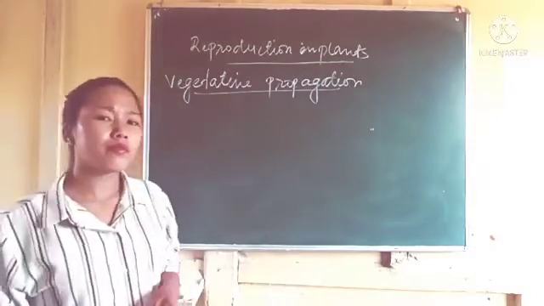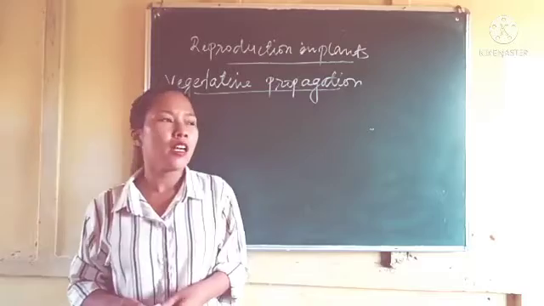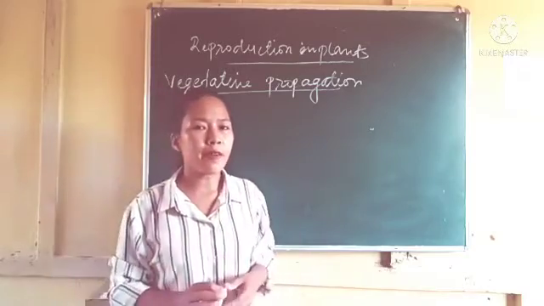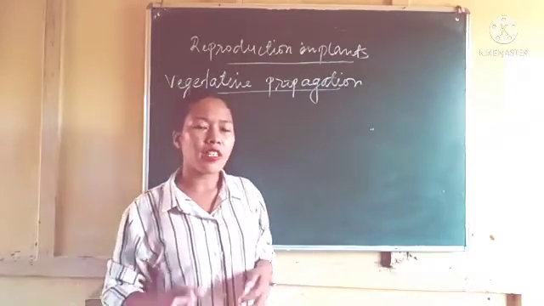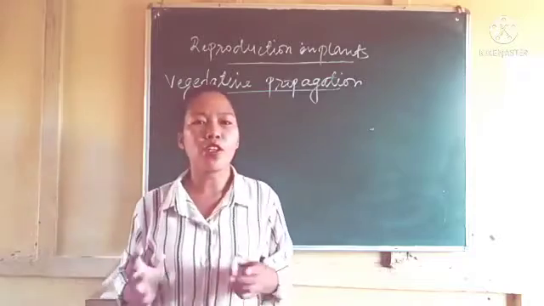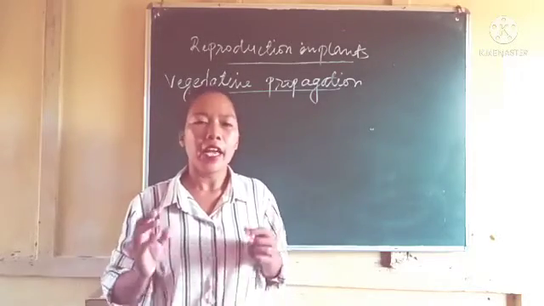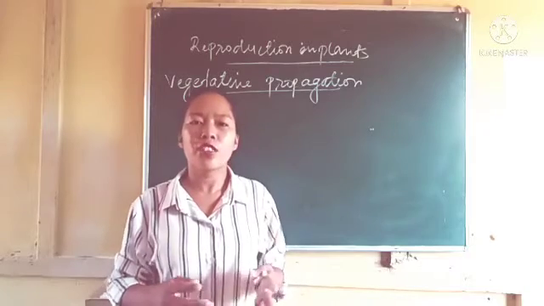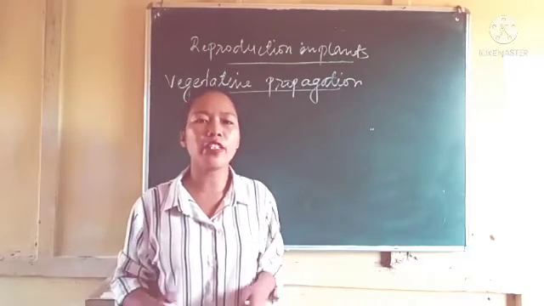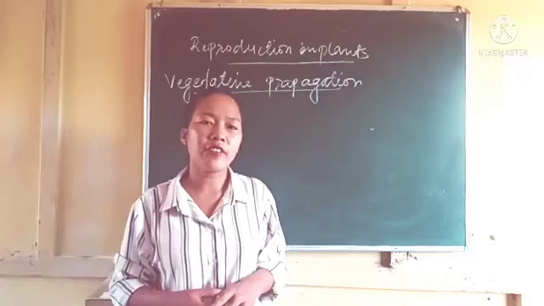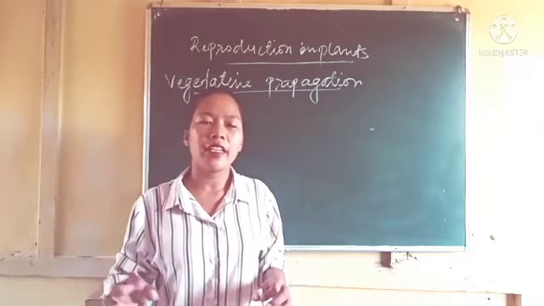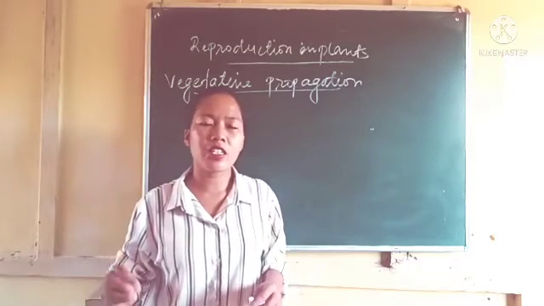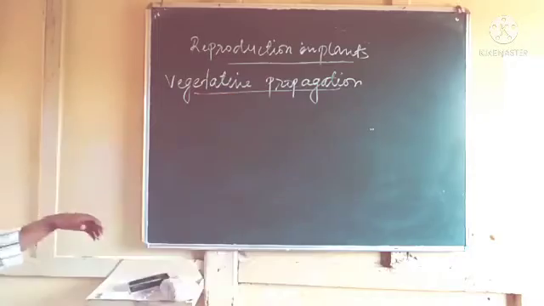Let me tell you one thing: in a plant, only the flower is the reproductive part. Except for the flower, the remaining parts, leaves, stems, branches, and roots, are called vegetative parts.